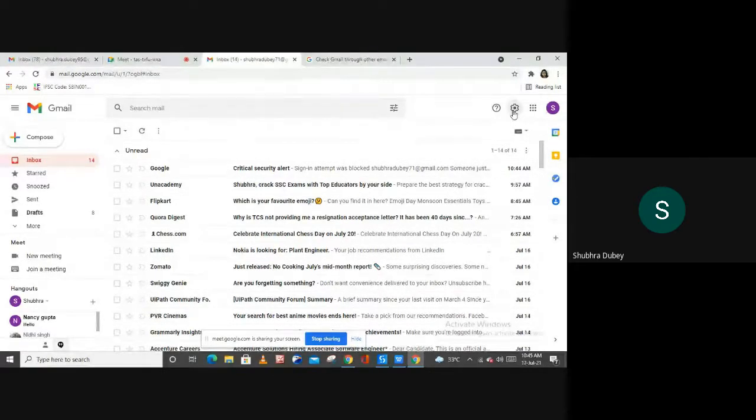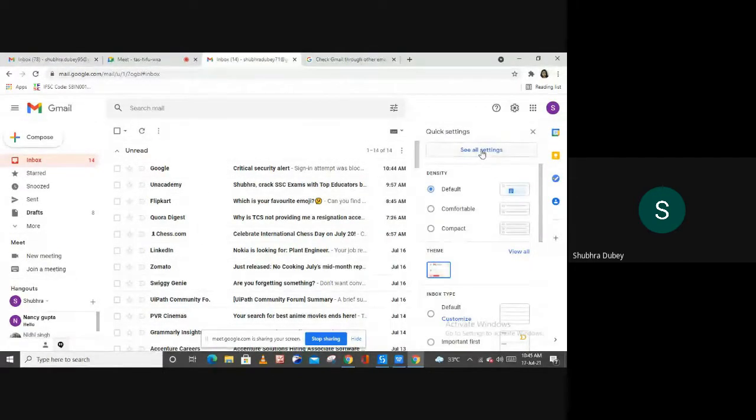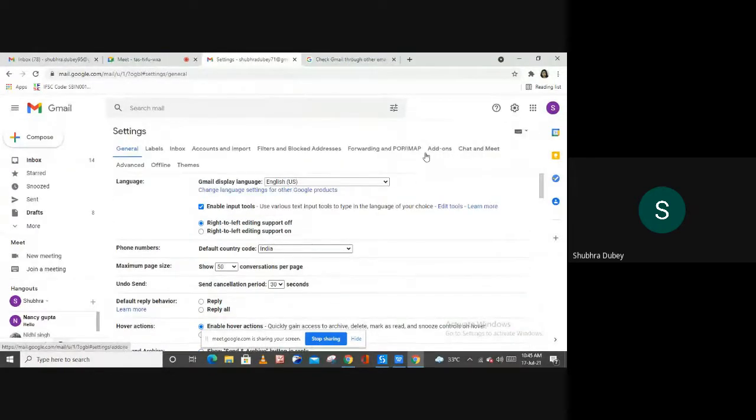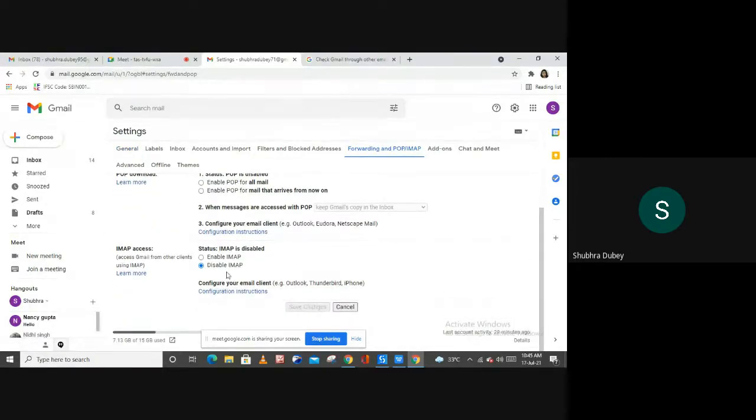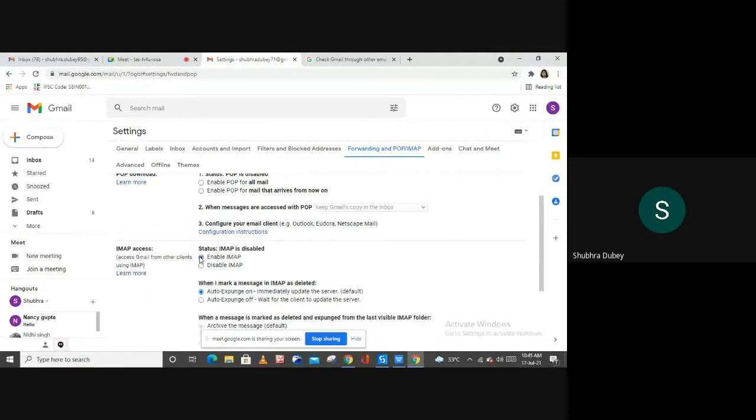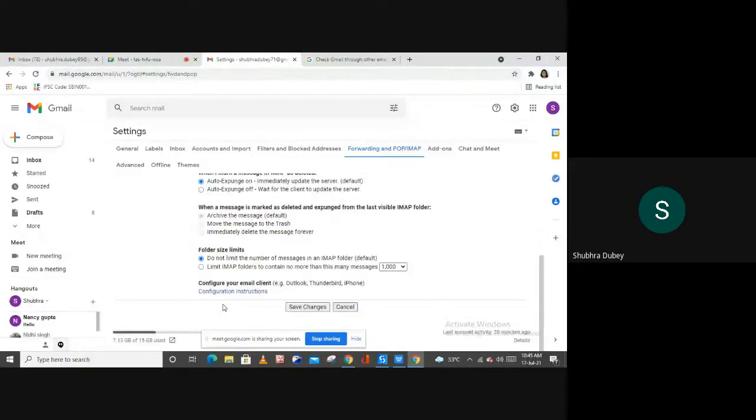For this, first click on this settings option from here, see all settings, and in this you have the option of forwarding and POP/IMAP, right? Click on this option, and from here you have the option of enable IMAP. So you have to enable this option first, enable IMAP, and then save the change, right? So save your change.